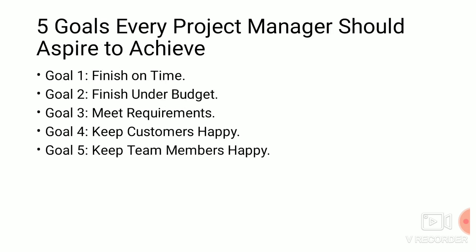Next, we are going to see the 5 goals every project manager should aspire to achieve. So here we have 5 goals. The first one is that the project manager should complete the project on time, that is, within the scheduled time. Then it should be under budget; he should finish the project under the estimated budget. Next one, it should meet the requirements. The next one is keep the customer happy. And the last one is keep the members or the team group, whoever is involved in the project, also happy.